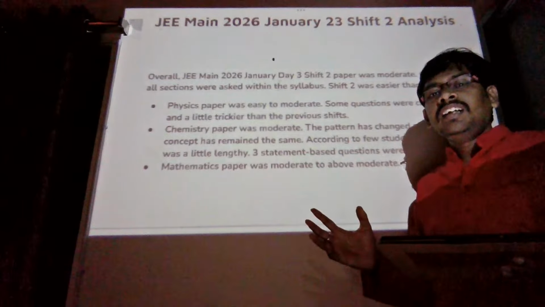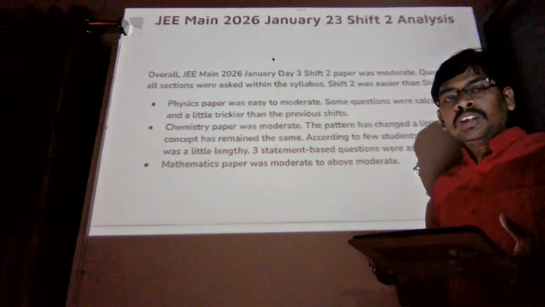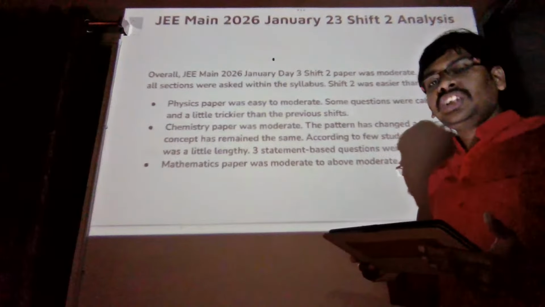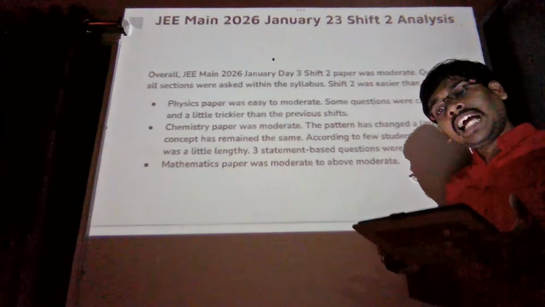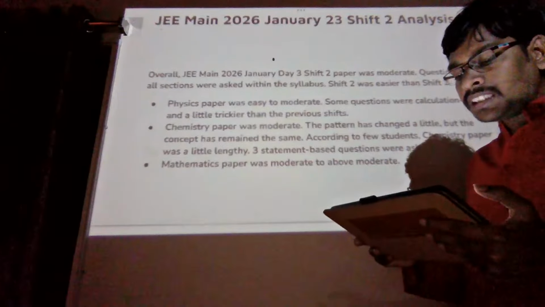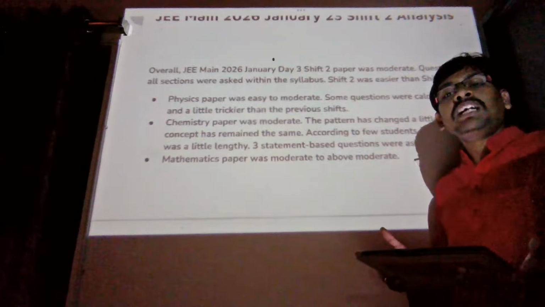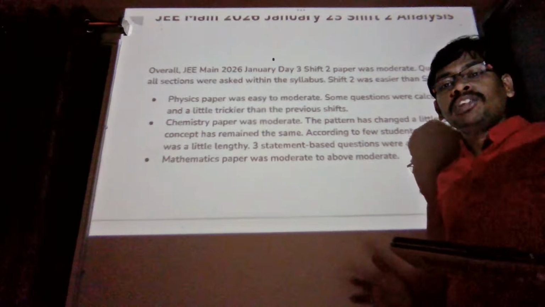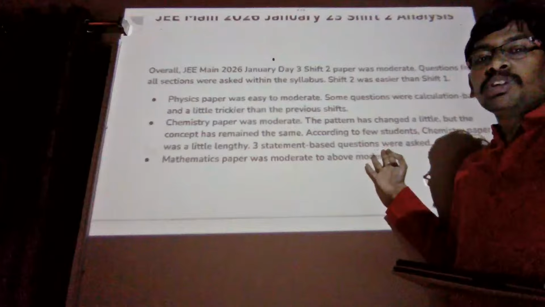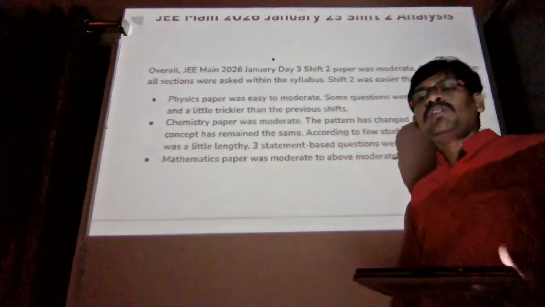And the chemistry paper was moderate. The pattern has changed a little, but the concept has remained the same. The nature of questions in chemistry has changed, and this happened in all the shifts. The questions level has changed, but the concept remained the same. According to a few students, chemistry was lengthy. Three statement based questions were asked from the chemistry part, whereas the mathematics paper was moderate to above moderate.